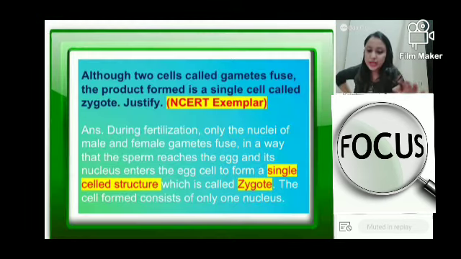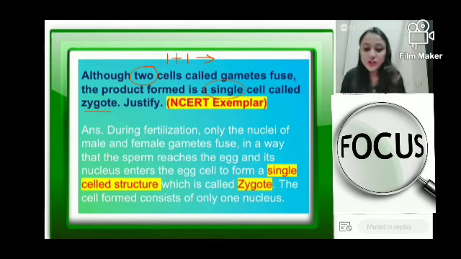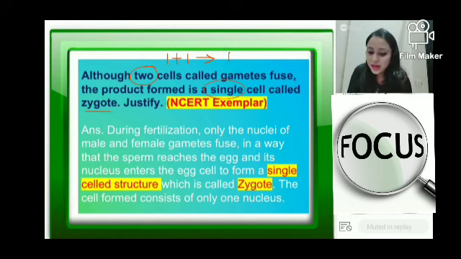So now this is a very important question, that although two cells are fusing during the process of fertilization, a single cell, that is zygote, is formed. We generally say 1 plus 1 हमेशा 2 होता है, but यहाँ पे 1 sperm and 1 ovum are actually forming 1 zygote, not 2 cells. 1 plus 1 is equal to also 1.